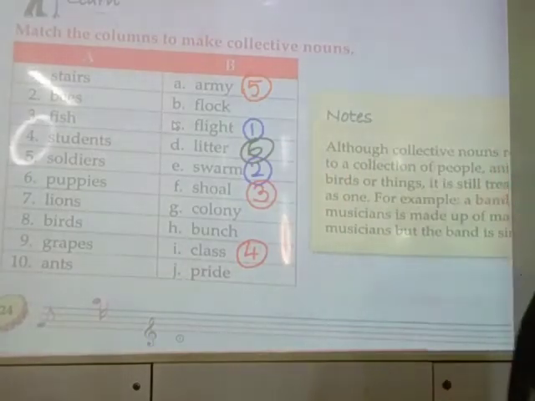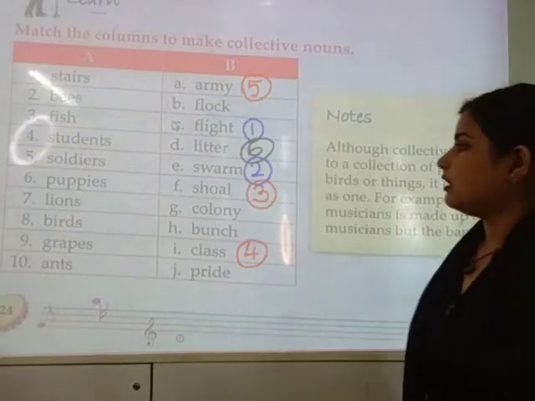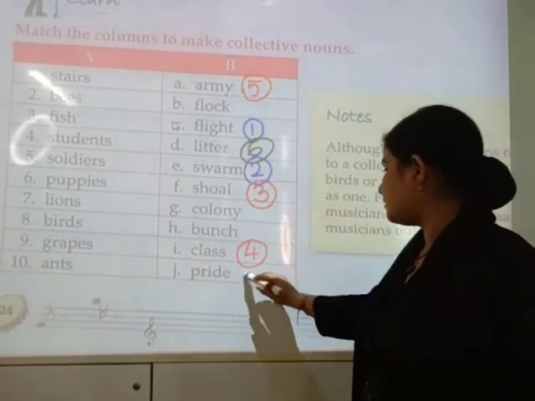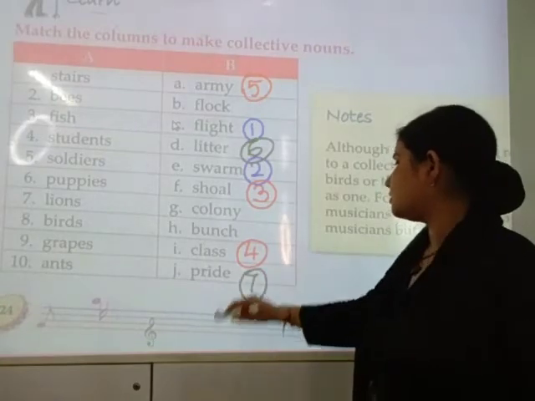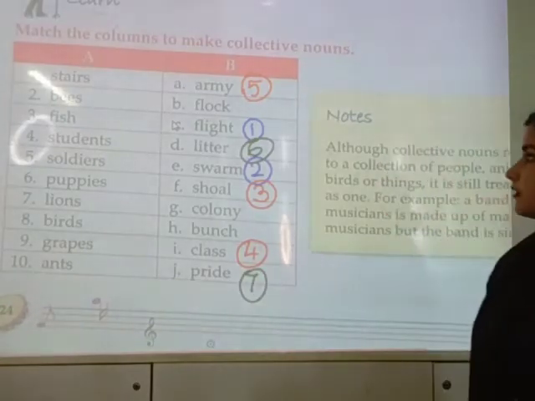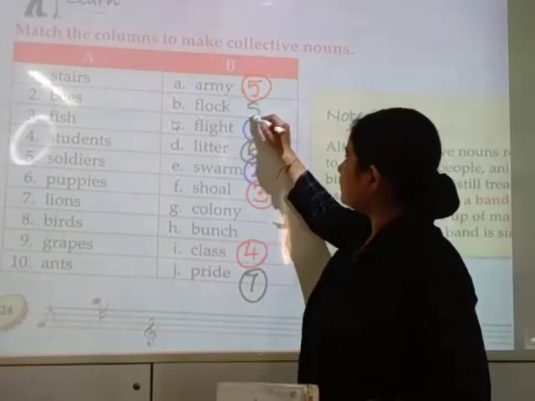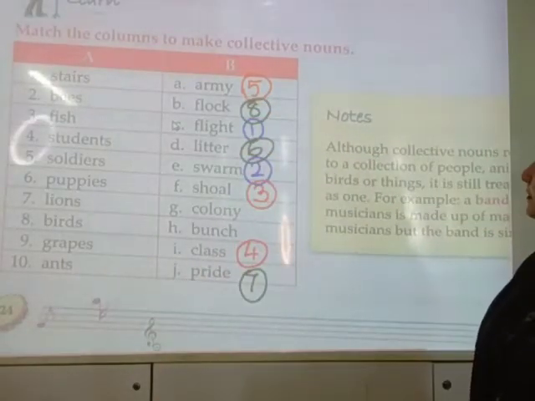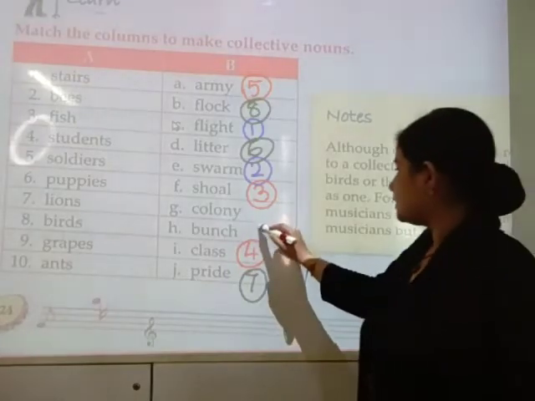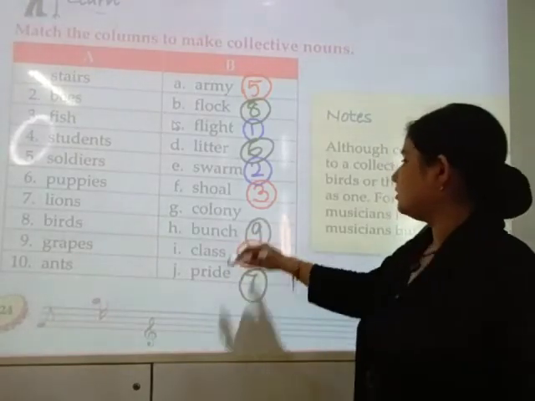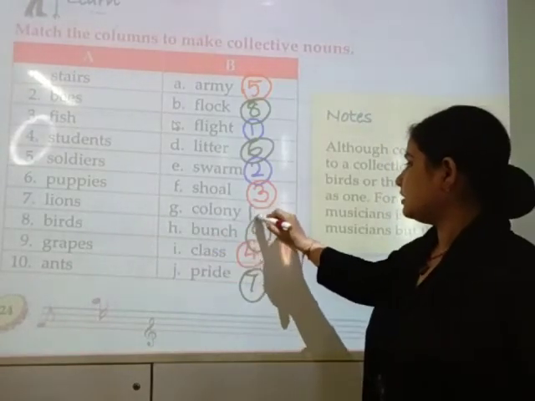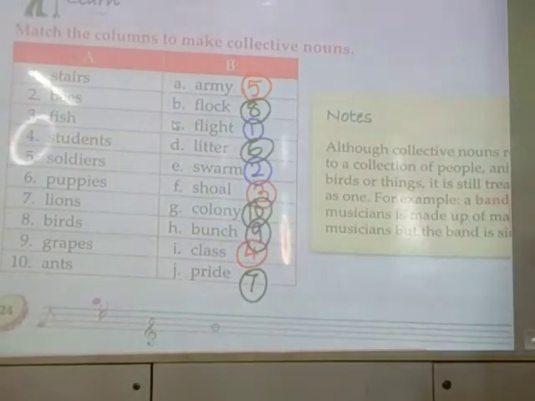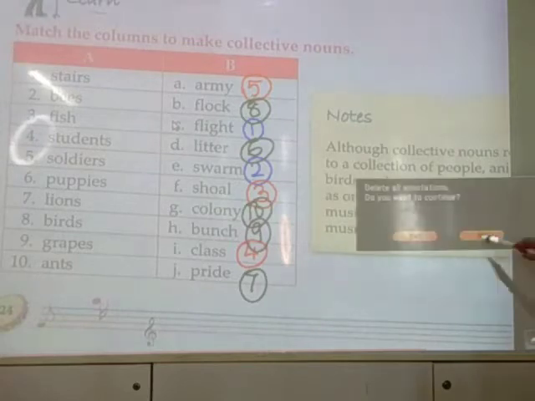I'll write the number one more time. Now next is lion, pride, number 7. Birds, flock, number 8. Grapes, bunch, number 9. Ants, colony, number 10. So what is the matching number that we need to write at B?